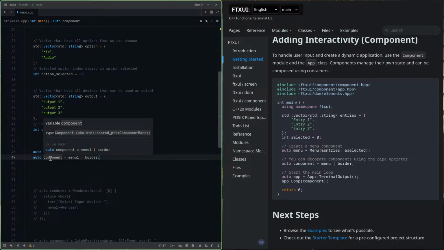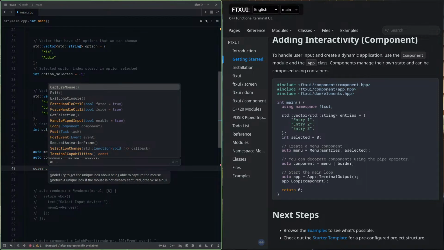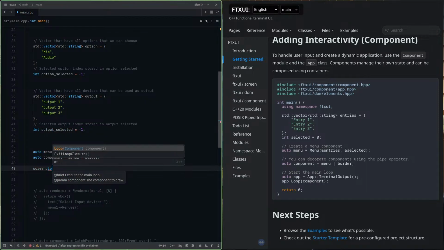Now that I have auto component, what is this component? The type of this component is a shared pointer to component base. I don't understand what this shared pointer is, but for now let it be like this only. Now in our app, which we named screen, we're going to run a loop, and inside the loop we have to give a component.